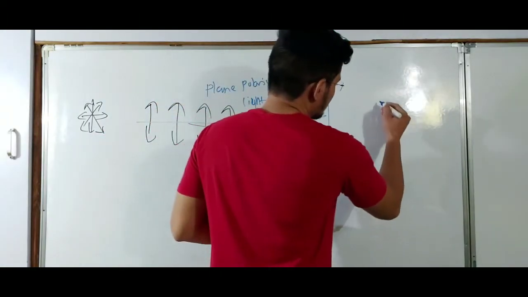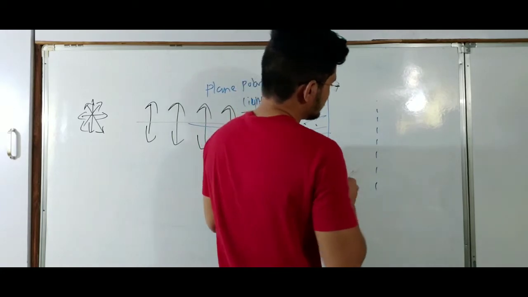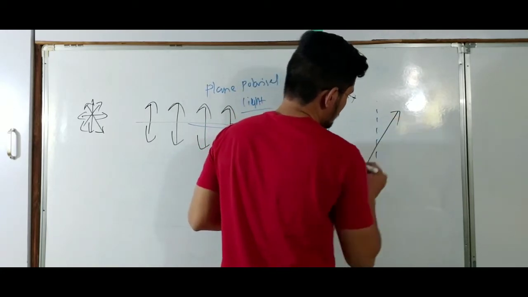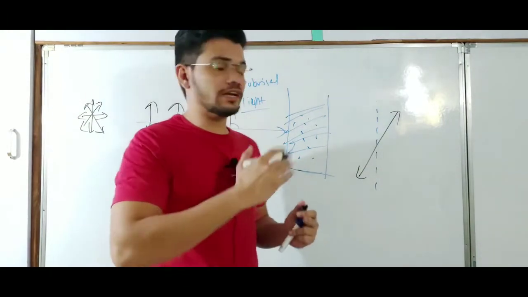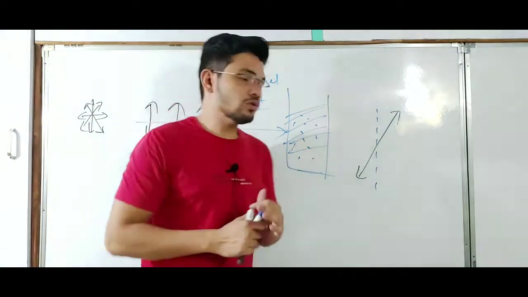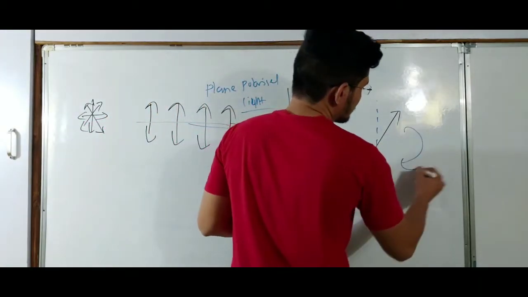So it will rotate this light either clockwise or counterclockwise. Clockwise means it will rotate in the right direction.